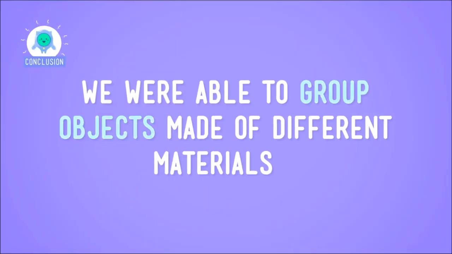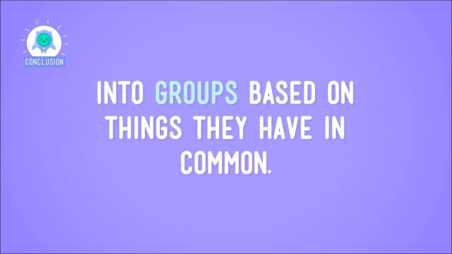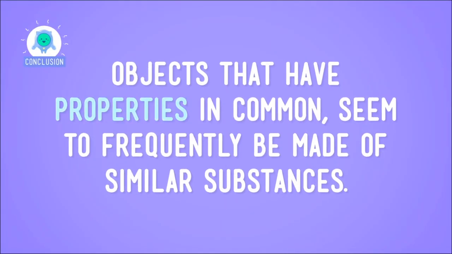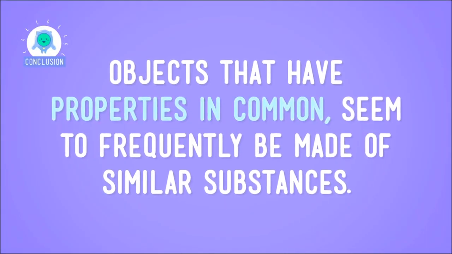We were able to group objects made of different materials into groups based on things that they have in common. Specifically, properties like transparency and reflectivity. And we noticed that there are objects that have similar properties that have other things in common too. Like the objects that were attracted to the magnet were made of metal. So, objects that have properties in common seem to frequently be made of similar substances.